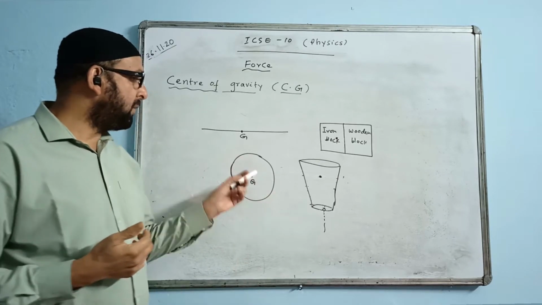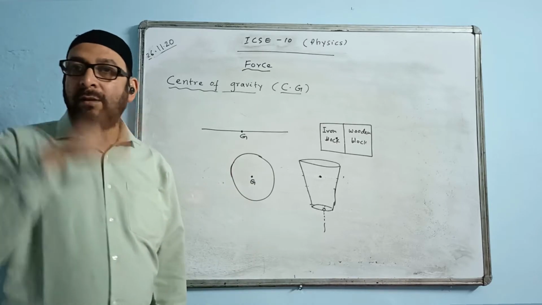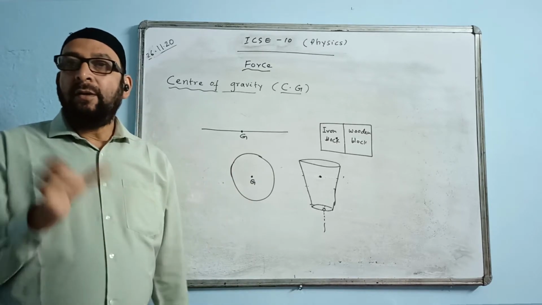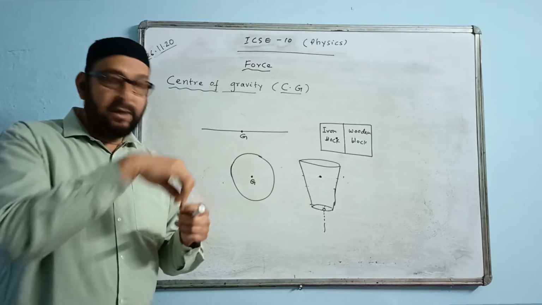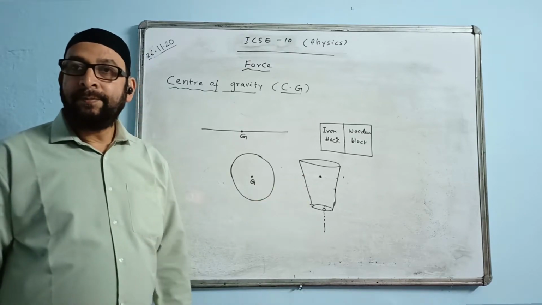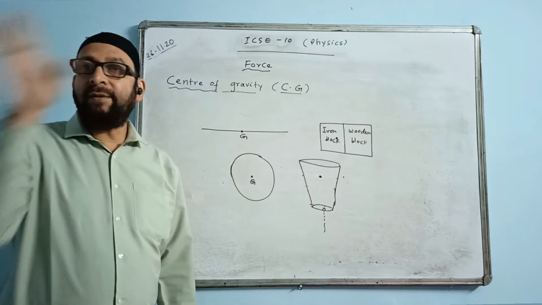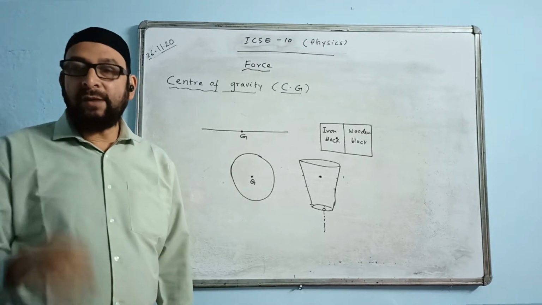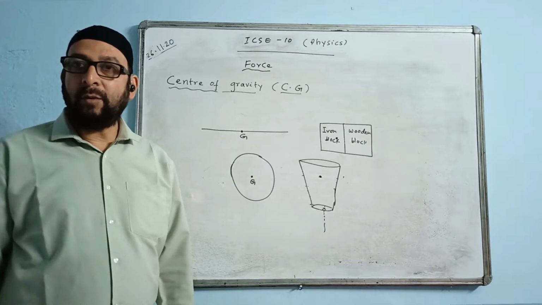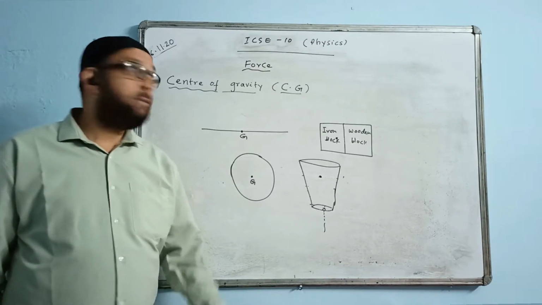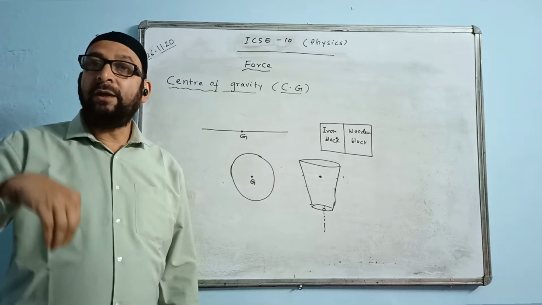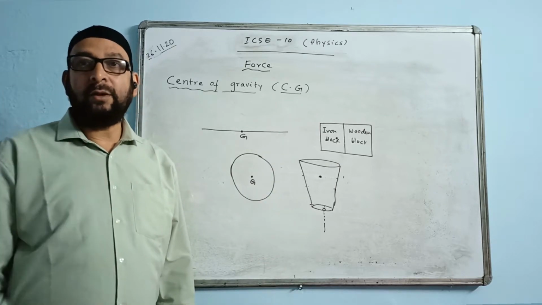A circle, or maybe a ring, a hollow cylinder. This bucket was hollow, so it is situated in the air, outside the bucket. Maybe a hollow sphere, a football, where it is situated outside the ball. So it is not necessary that the CG lies within the body; it may even lie outside the body.